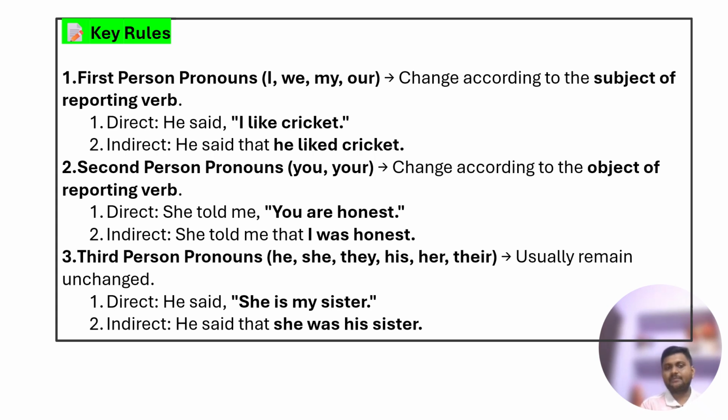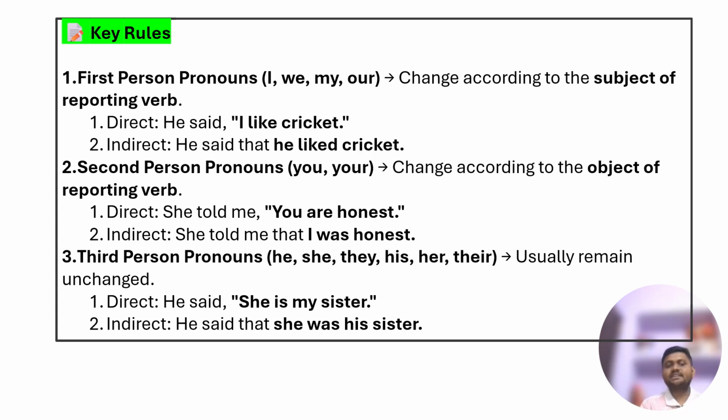If we have a second person pronoun, then we have to change it according to the object of the reporting verb. For example, she told me, "You are honest." Here the object is me. We have to change it according to the word me. So in indirect speech, it would be she told me that I was honest.